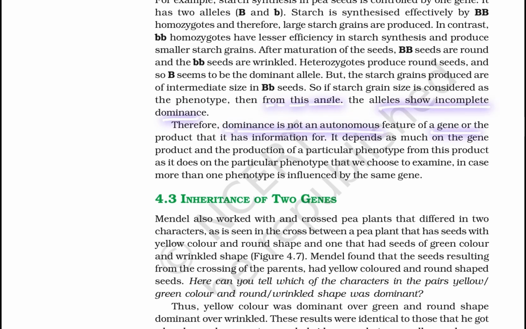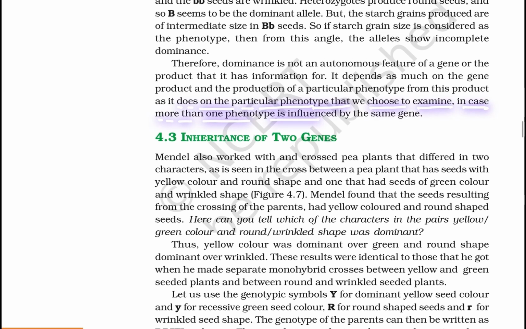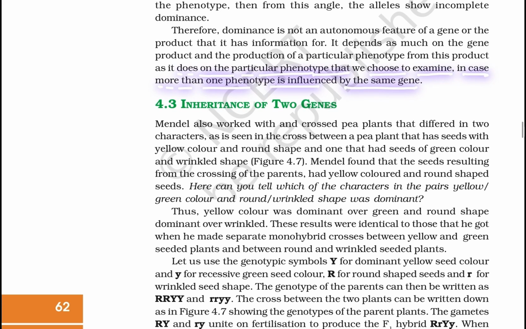Therefore, dominance is not an autonomous feature of a gene or the product that it has information for. It depends on the gene's product and the production of a particular phenotype from the product, as it does not depend on a particular phenotype that we choose to examine, in case more than one phenotype is influenced by the same gene. Inheritance of two genes.